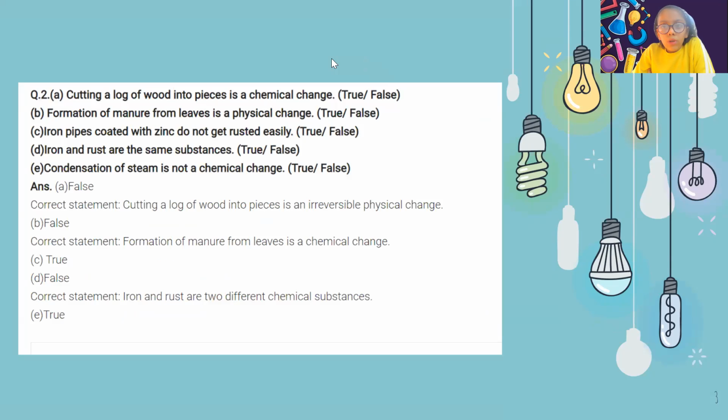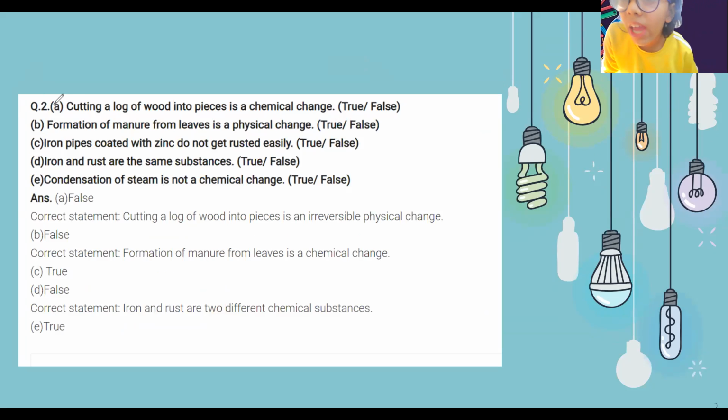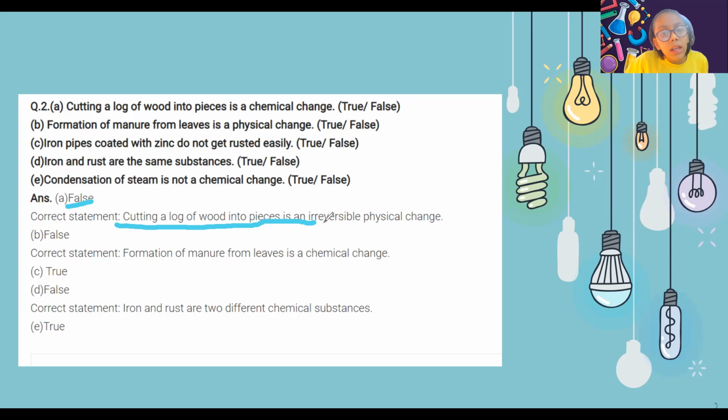Next question is, we have to tell true or false for the following sentences. If it is false, we have to change the sentences into true statements. A part is, cutting a log of wood into pieces is a chemical change. So it is false. Cutting of log into pieces is an irreversible physical change.